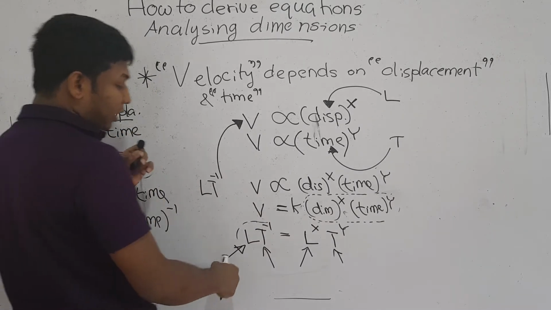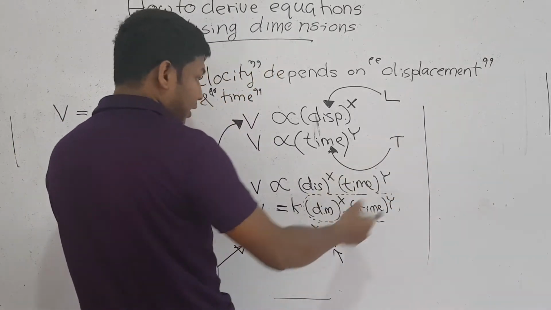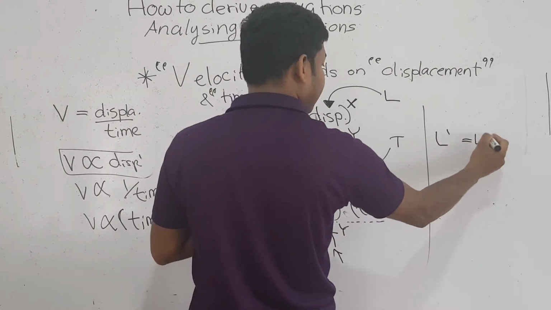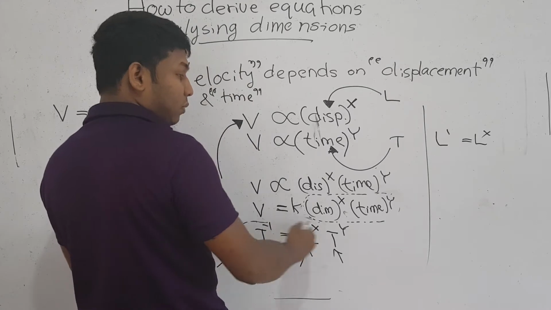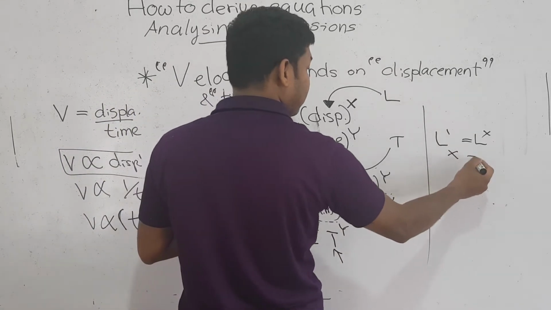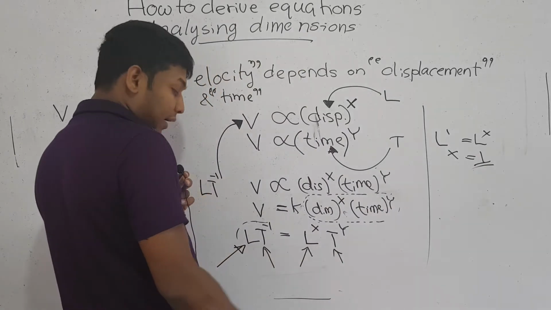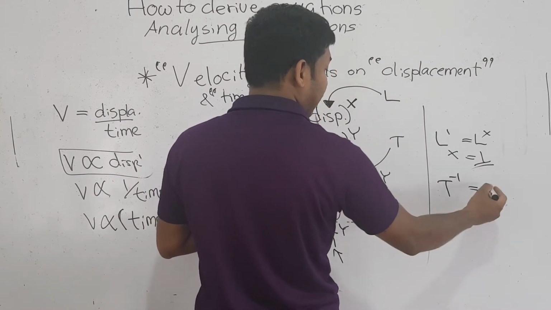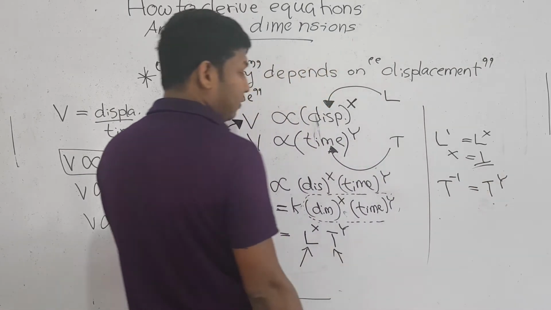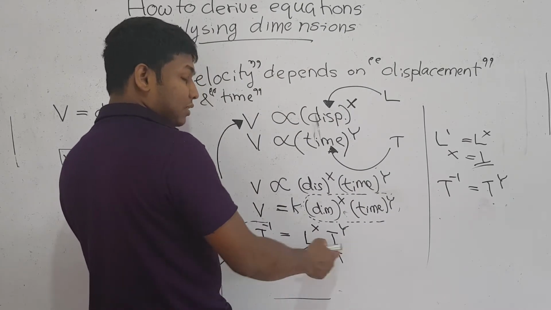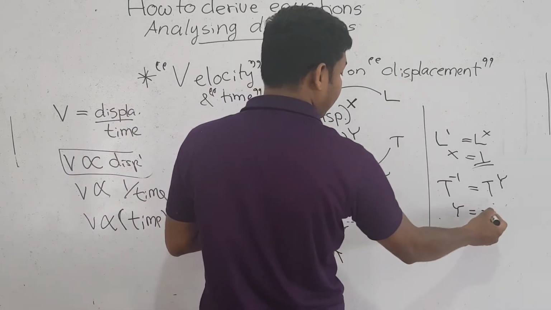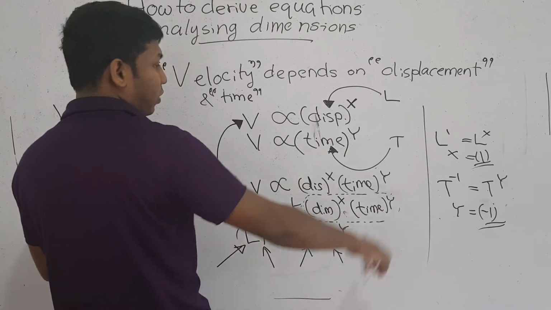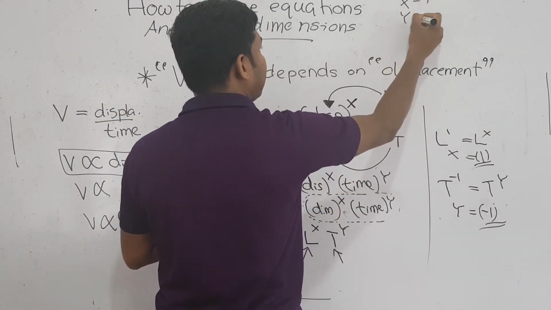On your left side, L to the power 1 is there, and on your right side, L to the power x is there. For the dimensions to be equated, what should happen? x should be equal to 1. And next, if we consider time, on your left side T to the power minus 1 is there, and on the right side T to the power y is there. So for the dimensions on either side to be equal, y should be minus 1. So now you have got x equals plus 1 and y equals minus 1.